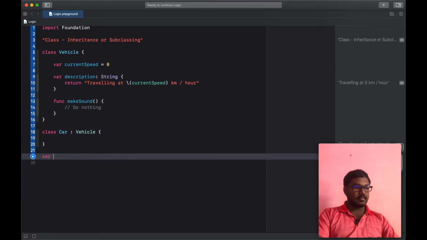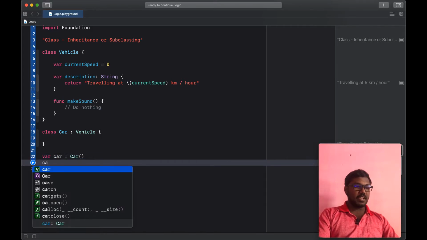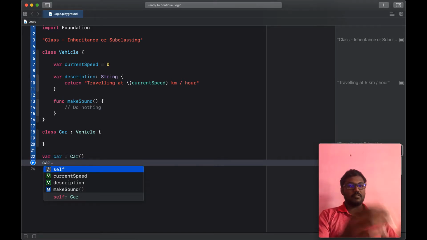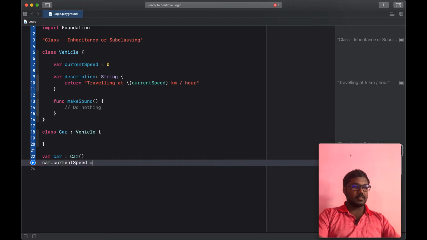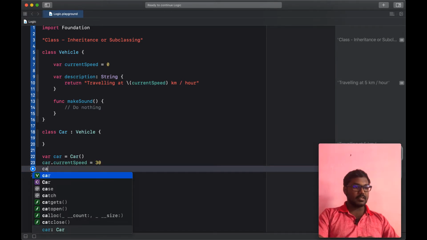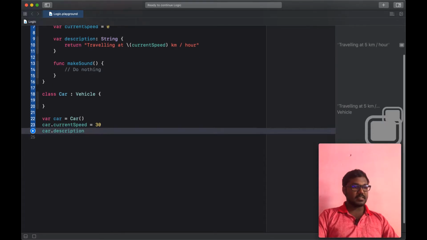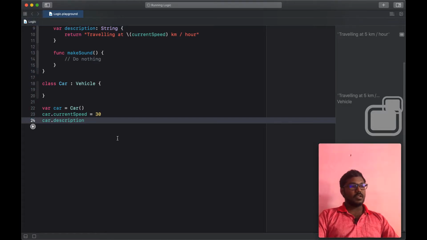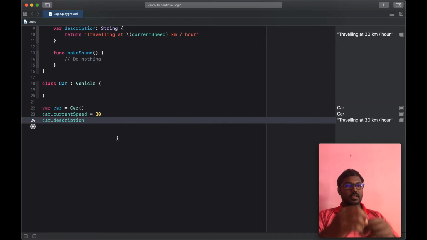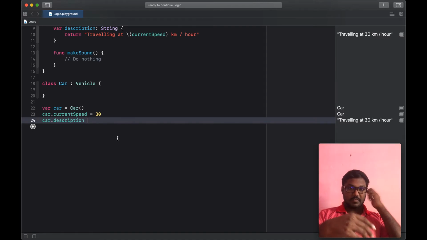When I create an instance of the car, the same type of variables and methods are already available on Car, because we are inheriting the Vehicle class. So we can set the current speed, like 30, as well as get the description. Likewise, we can get the inherited methods and variables from there.